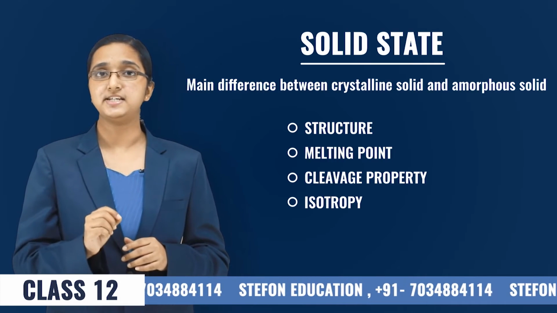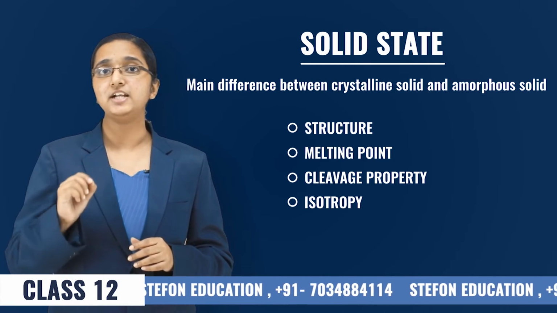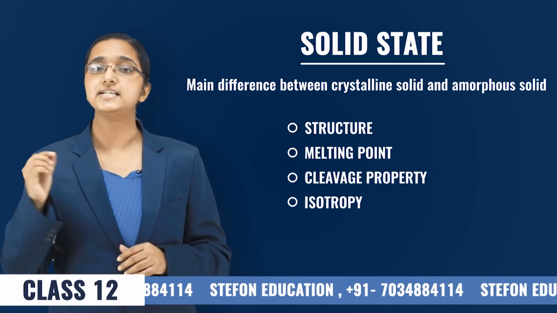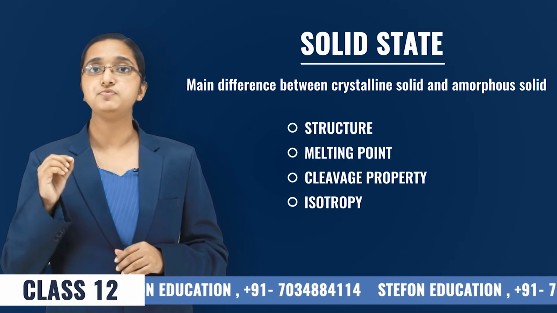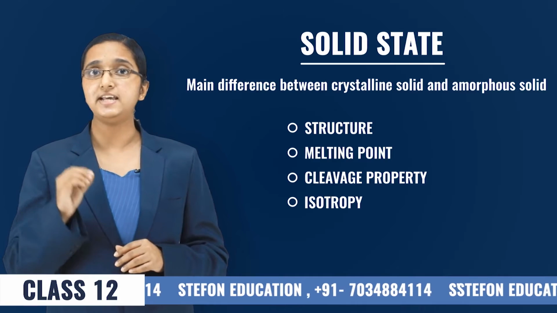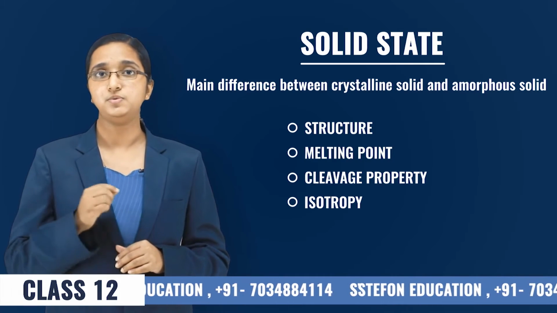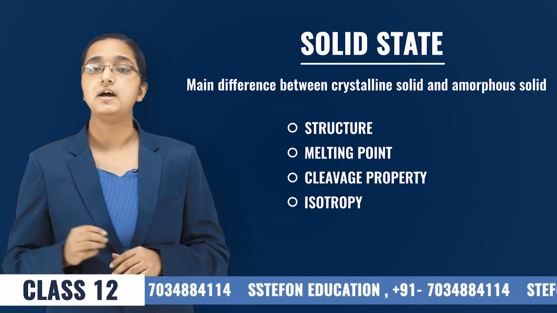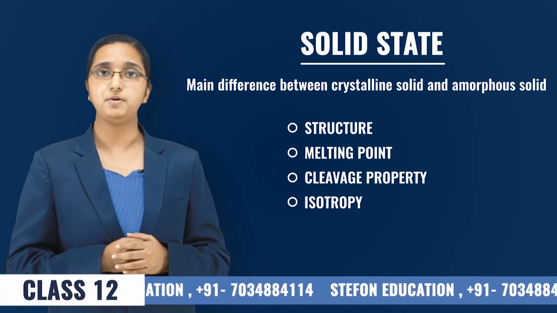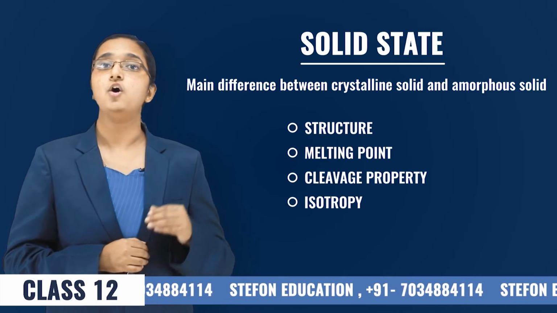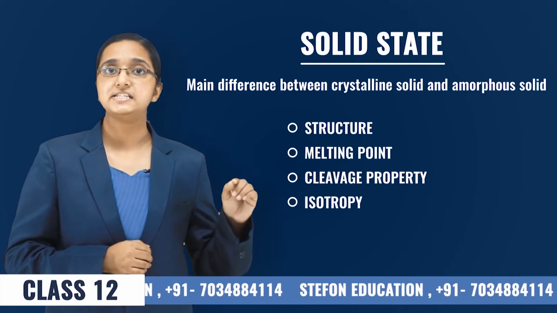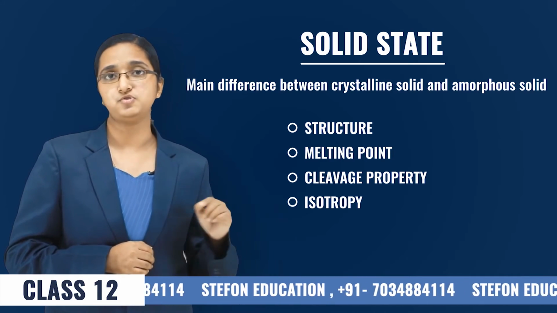What is isotropicity? If we have the same value of physical properties in different directions, we can say that the solid is isotropic. In the case of amorphous solids, they have the same values along different directions, which means that they are isotropic. But in the case of crystalline solids, they have different values of physical properties like refractive index or electrical conductivity in different directions. And so they are known as anisotropic.